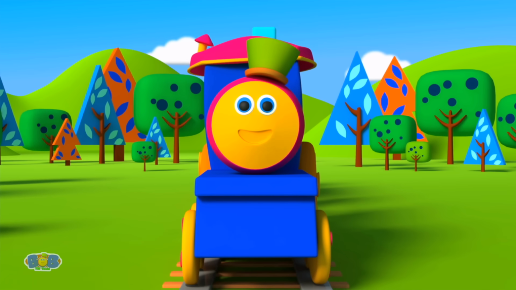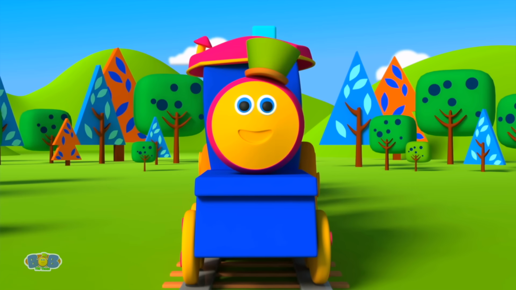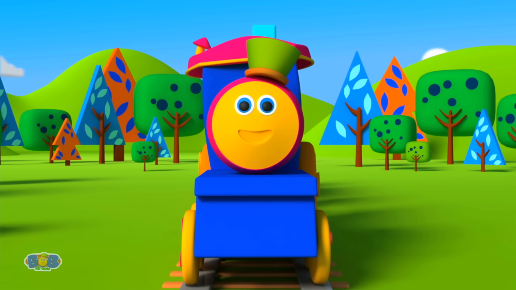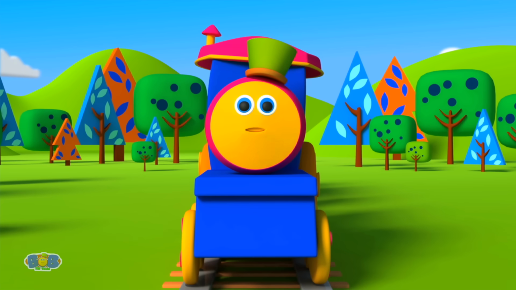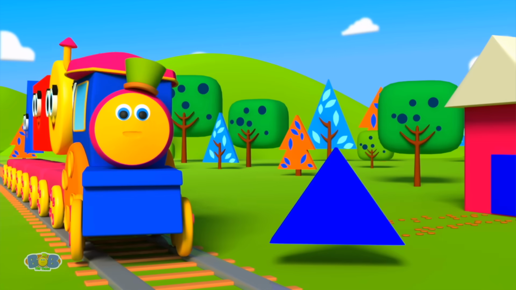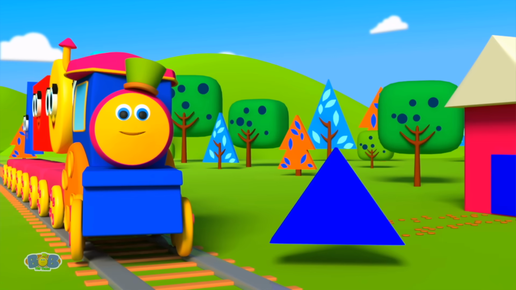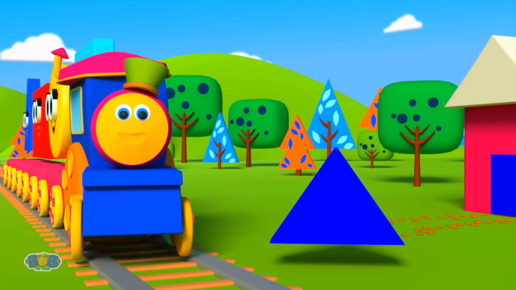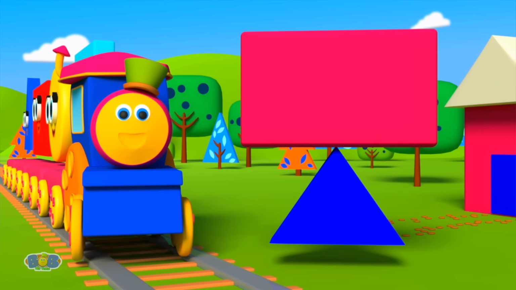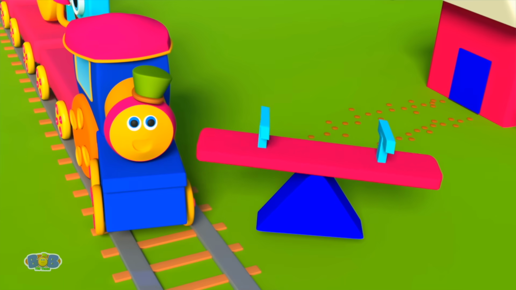Yes! Kids, now let's build something more. How about a pretty little seesaw? Yes, on a seesaw we can play all day, all day. Okay, which shape should we start with now? A triangle will be perfect for our seesaw. Now we need a shape with 2 sides short and 2 sides long. Yes, let's build a rectangle along. Now let's gently place it down. Look, we have made a seesaw on our own.